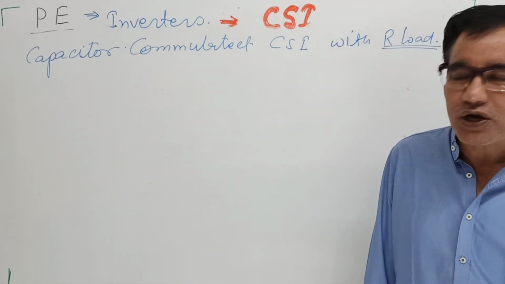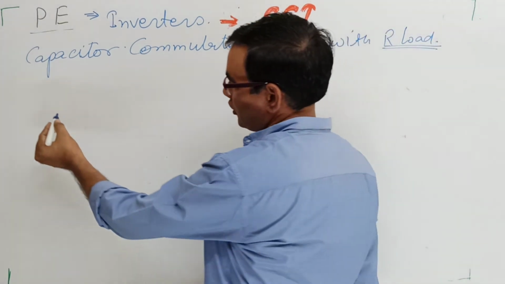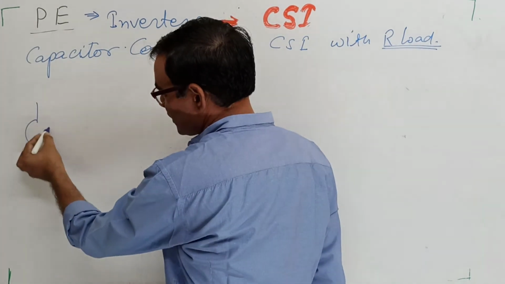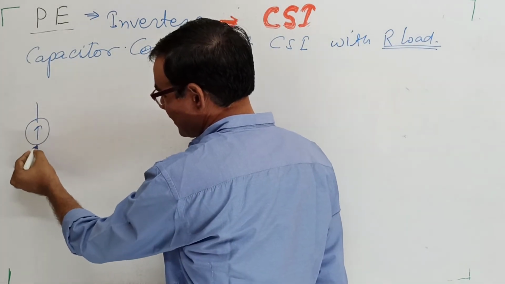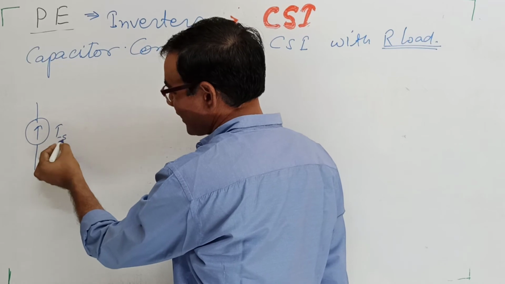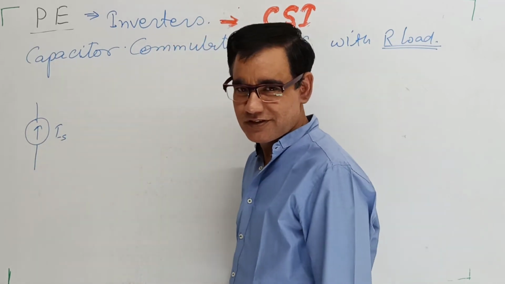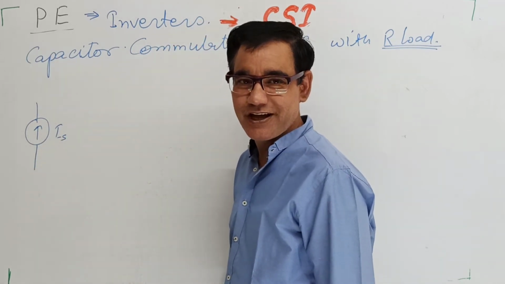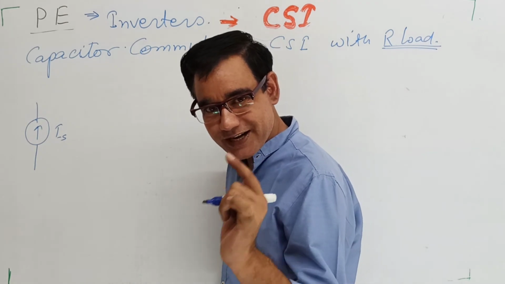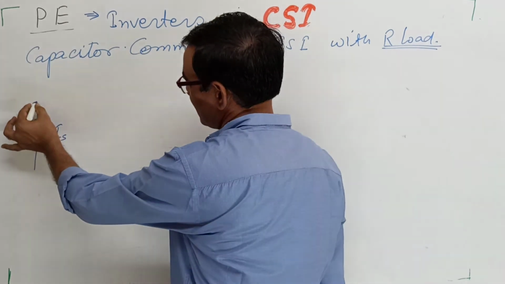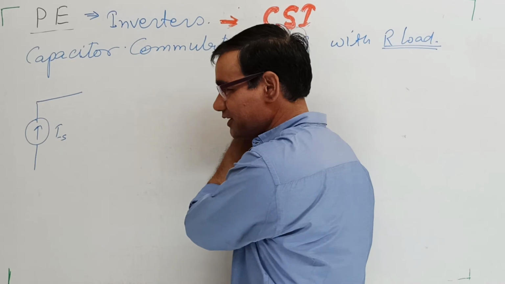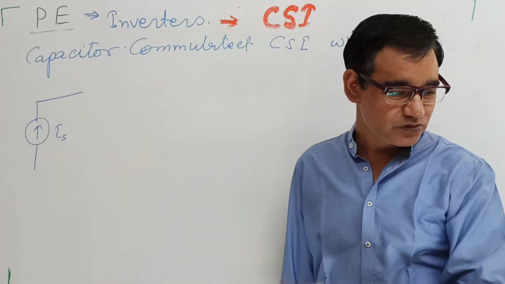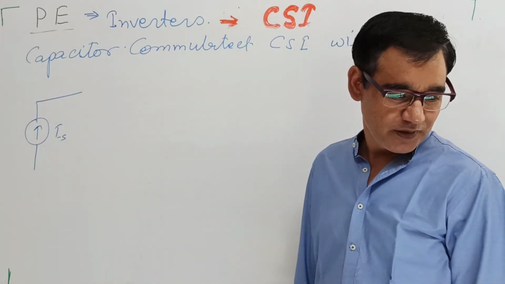How does it work in the circuit? You know that a voltage source with a series heavy inductor is considered as a current source. So I am taking a current source. Any practical current source is a voltage source with a heavy inductor in series. But here the combination is considered a current source. So this is a current source.